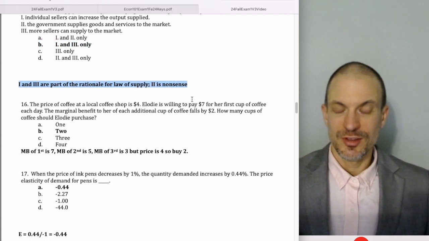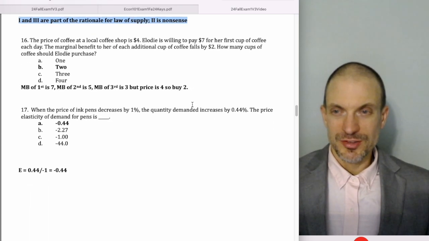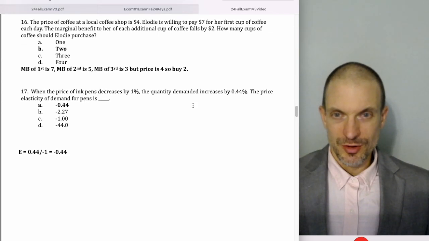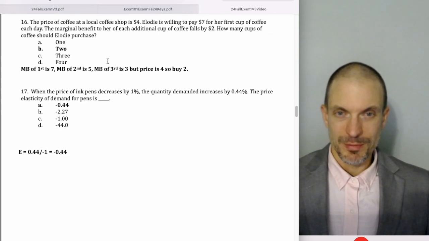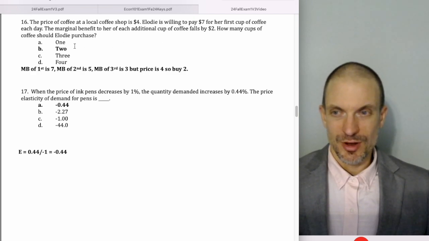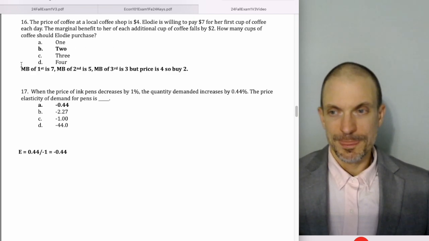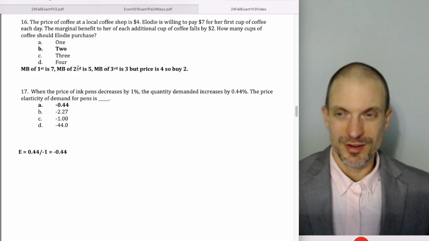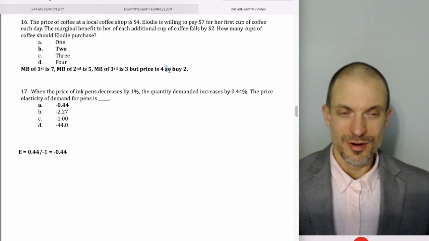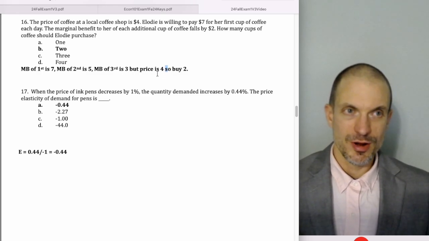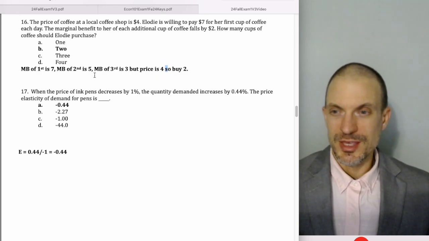2 is nonsense. 16, the price of coffee at a local coffee shop is $4. A Lodi is willing to pay $7 for a first cup of coffee. The marginal benefit of each additional cup of coffee falls by 2. How many cups of coffee should a Lodi purchase? 2. Marginal benefit of the first is 7. Marginal benefit of the second is therefore 5. Of the third, it's 3, but the price is 4. So marginal benefit is only greater than marginal cost through the second cup of coffee.